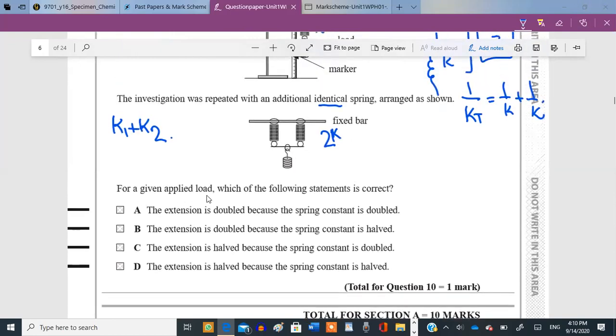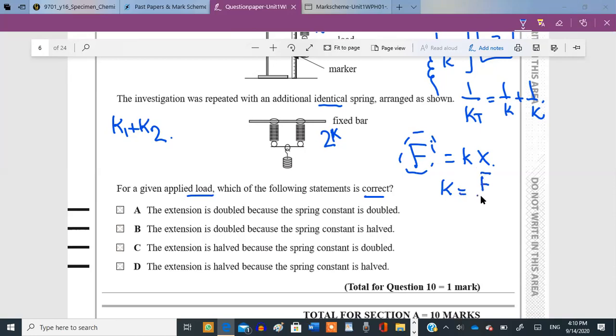For a given applied load, which of the following statements is correct? Extension is doubled because the spring constant is doubled. Okay, for a given applied load means for a given amount of force. Which of these following statements are correct? Meaning for a constant force, which of these is correct? So we know from Hooke's law that F is equal to Kx.